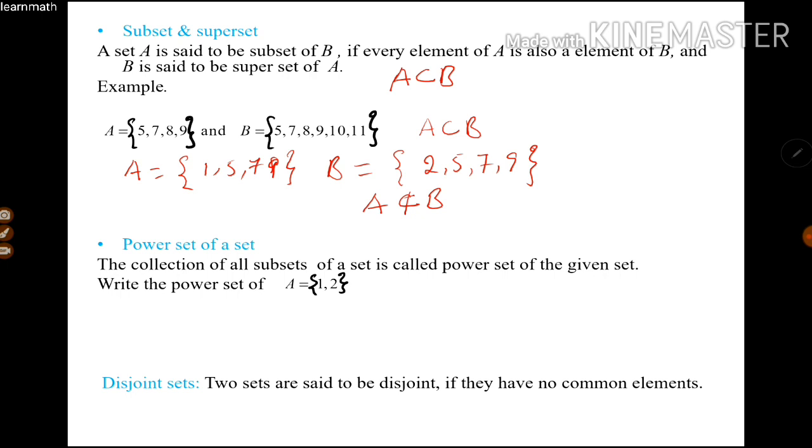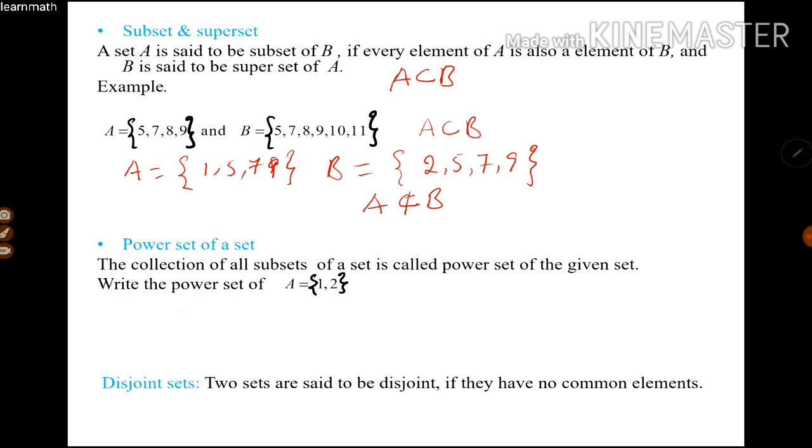Now the next one is the set of a set. The collection of all subsets of a set is called the power set of the given set. Here we have to notice the empty set is a subset of every set and also every set is itself a subset. So write the power set of A, where A = {1, 2}.